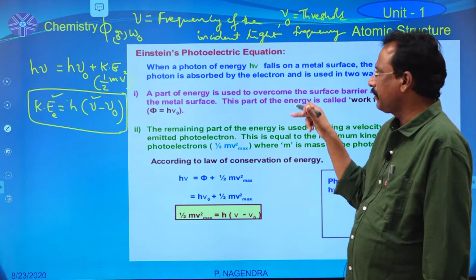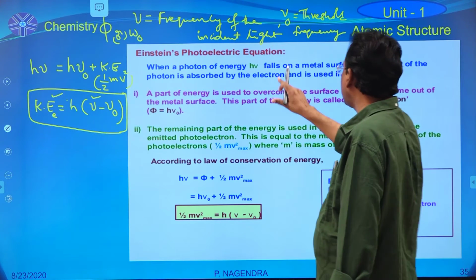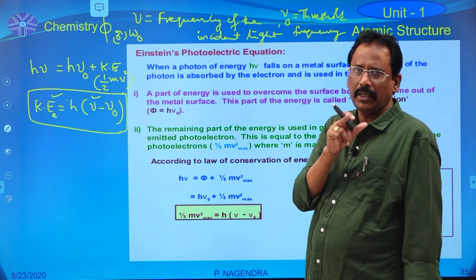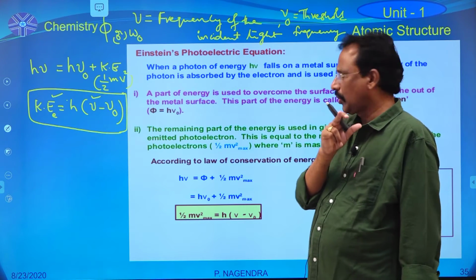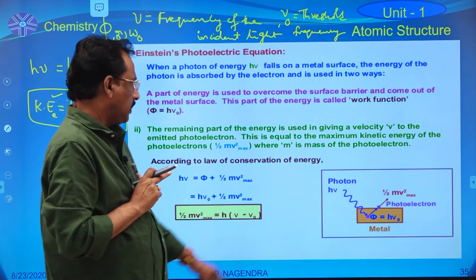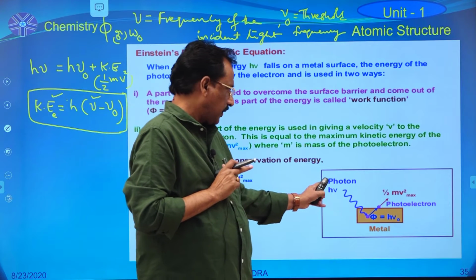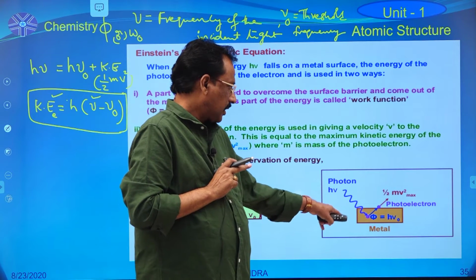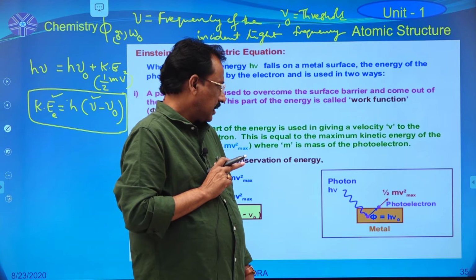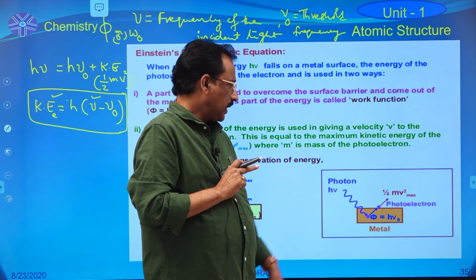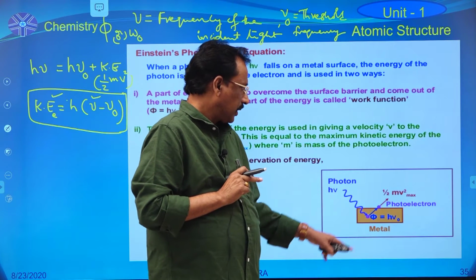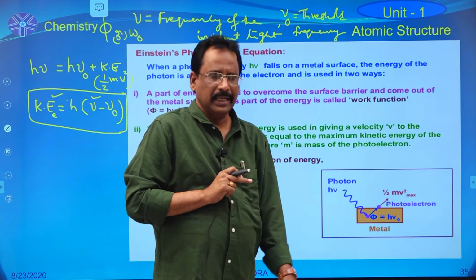If the frequency of the incident light is more than the threshold frequency of the metal, then that metal compulsorily shows the photoelectric effect property. See this diagram also: when light of suitable frequency falls on a metal surface, that energy is utilized by the metal in two ways. One is threshold energy form, another one is kinetic energy form.